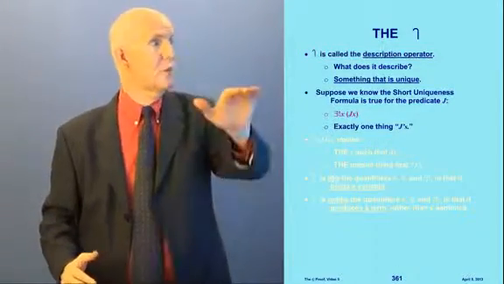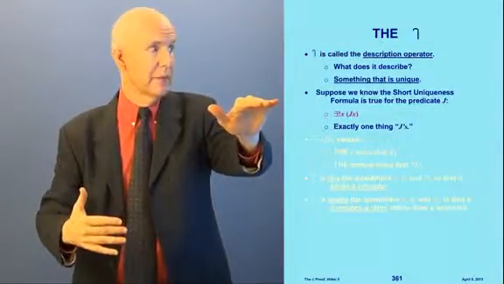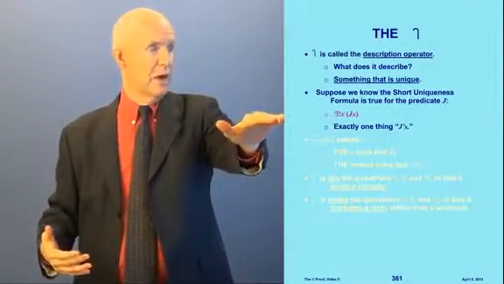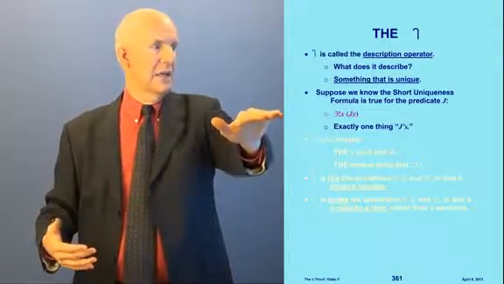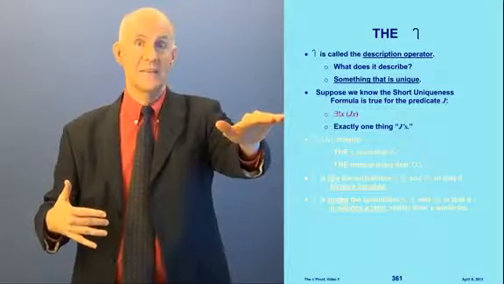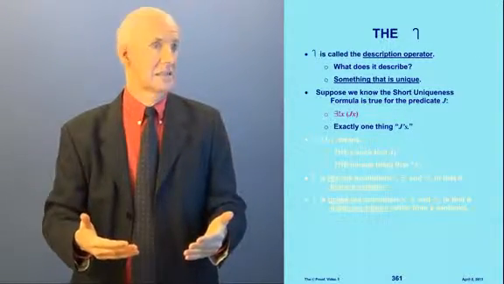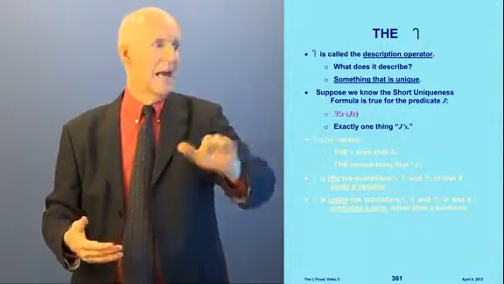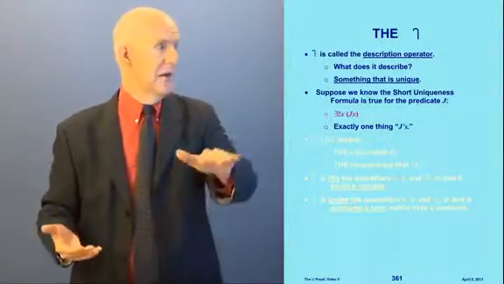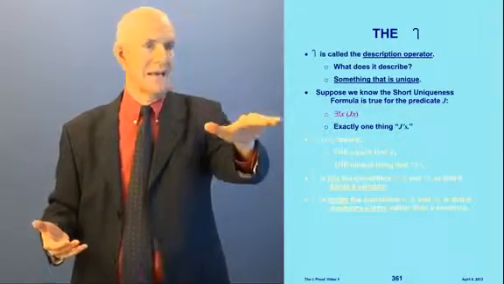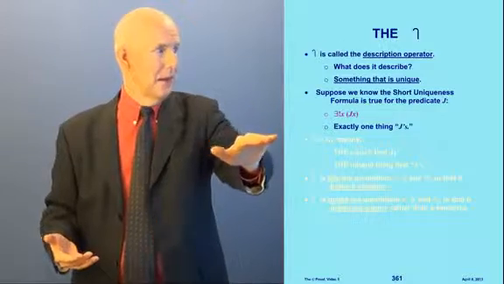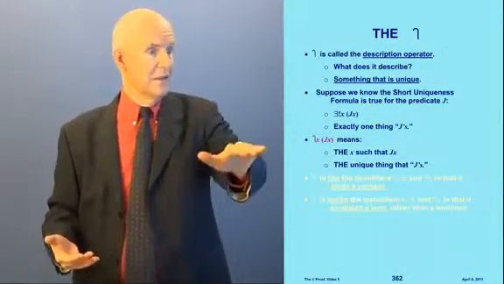So now supposing we know the short uniqueness formula is true for a predicate J. So I have this right here. This says there exists exactly one X, or there exists a unique X such that JX. That says exactly one thing J's. Maybe J means blank jumps. Okay, exactly one thing jumps. That's what it says. It's not going to be true, but anyway, that's what it says. All right. Now look what we do.